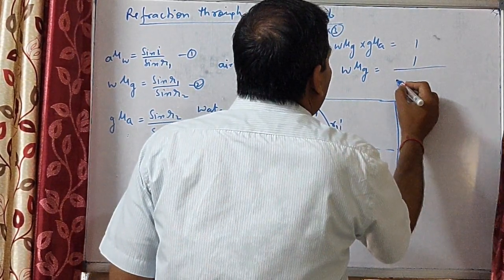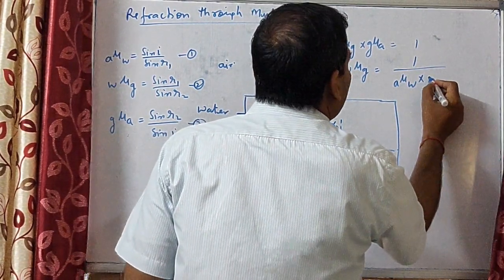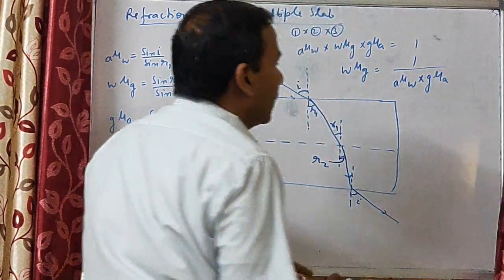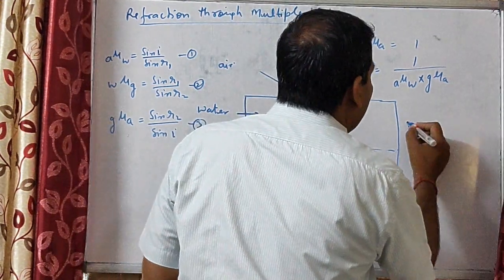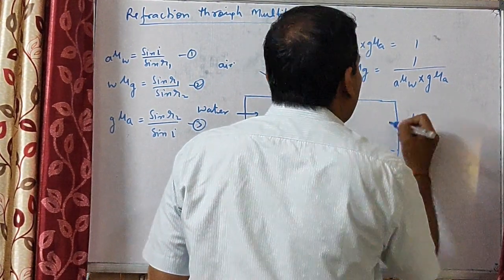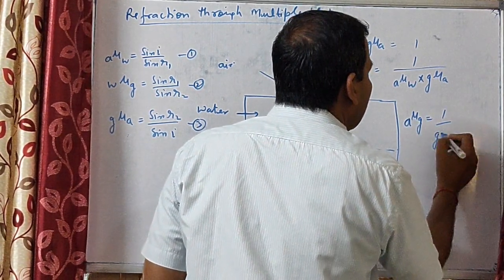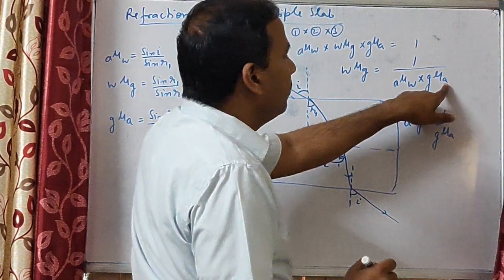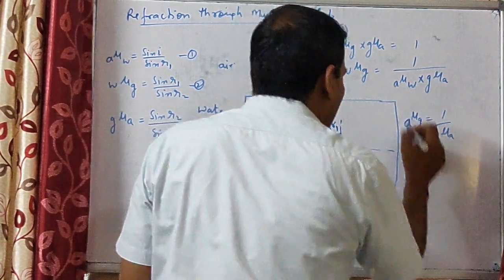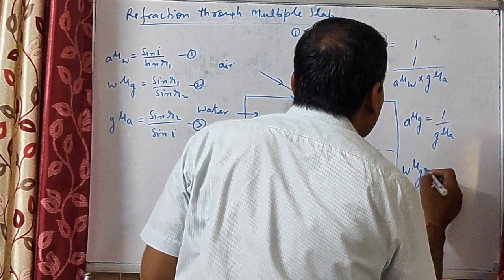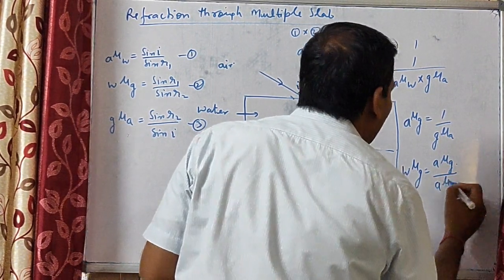Here we can write aμg is equal to 1 upon gμa. So in place of gμa, we can write 1 upon aμg. So wμg is equal to aμg upon aμw.